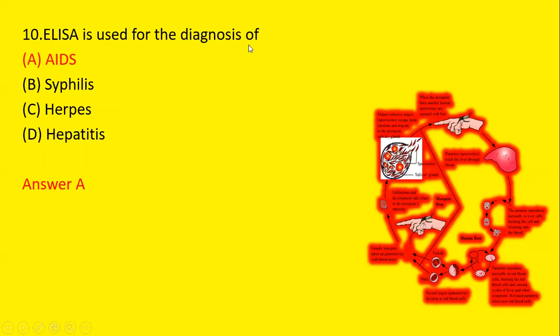ELISA is used for the diagnosis of, first option is AIDS, second is syphilis, third is herpes, and fourth is hepatitis. So we know that ELISA is enzyme-linked immunosorbent assay, and this test is used for the diagnosis of AIDS. So AIDS is the correct answer.